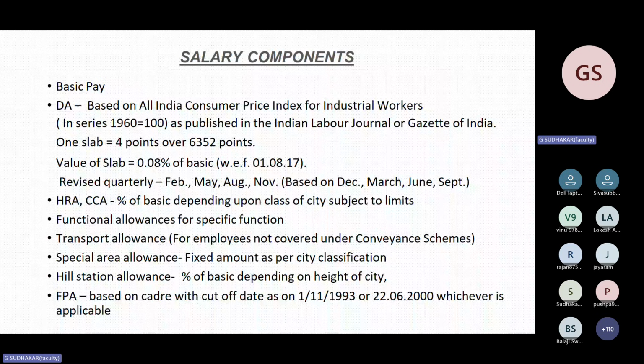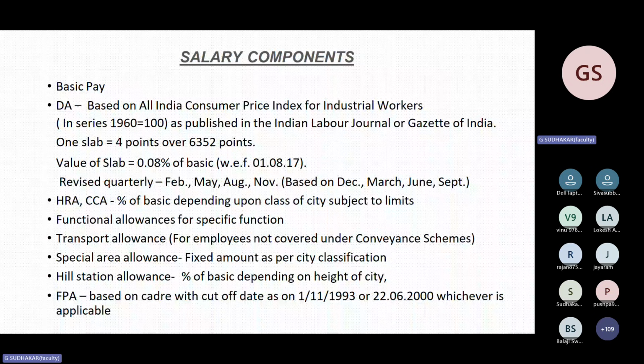So this part, all officers must know. Take your salary slip, what is the basic, calculate the DA, calculate the CCA, HRA, whether it is correct or not. That you must perform it frequently. So that is part of DA.